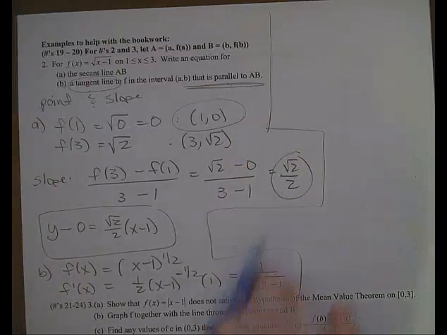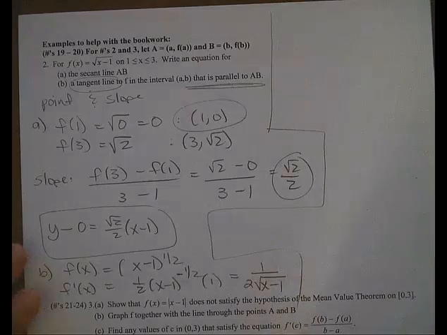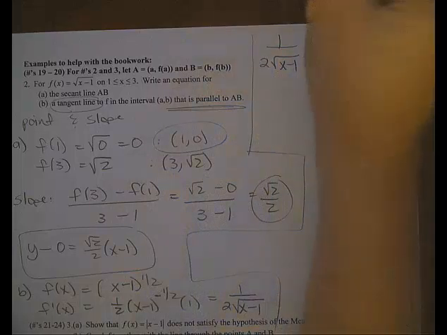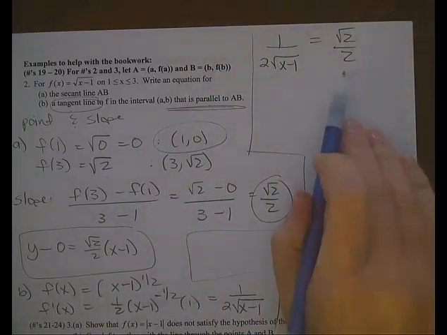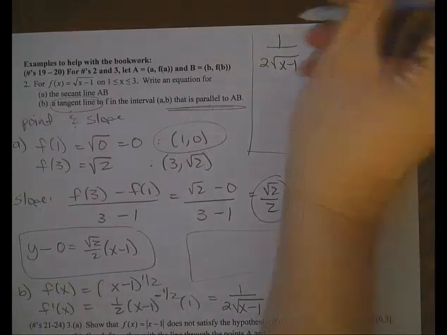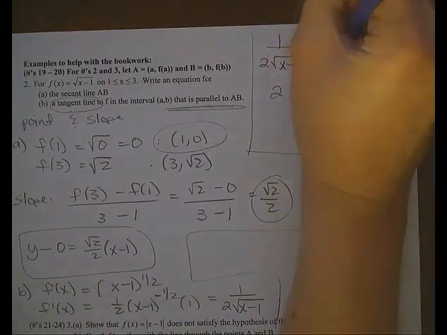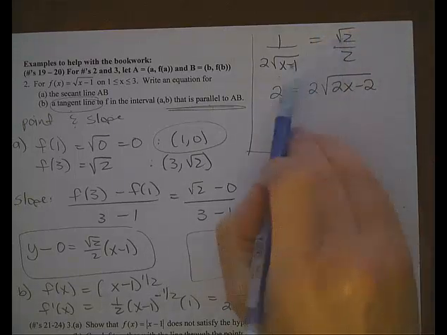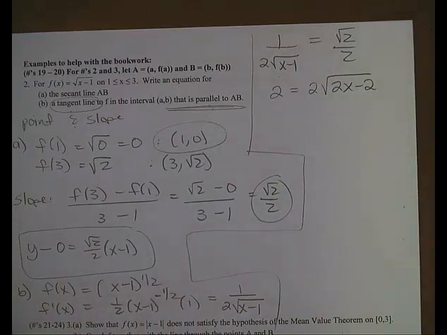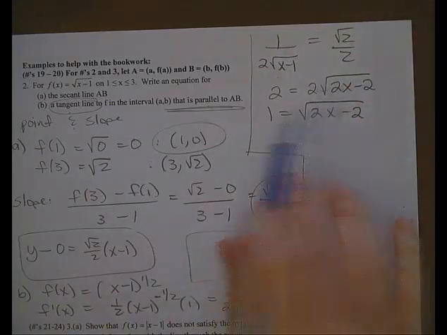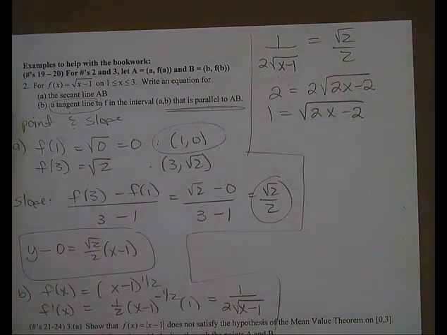I'm going to set that equal to rad 2 over 2, and I'm going to move up here. So here's my slope of the tangent line, and here is my slope of the secant line. I'm going to set them equal in order to make them parallel. And I'm going to solve by cross multiplying. So I'm going to get 2 is equal to 2 times the square root of 2x minus 2, because the two things that are inside a radical I can multiply together. And then I'm going to isolate the radical. So I'm going to divide by 2, and then I'm going to go ahead and square both sides.